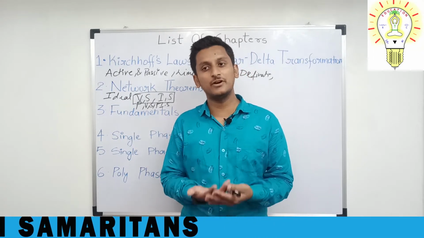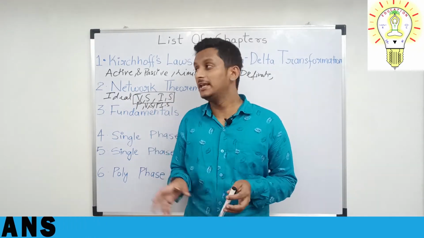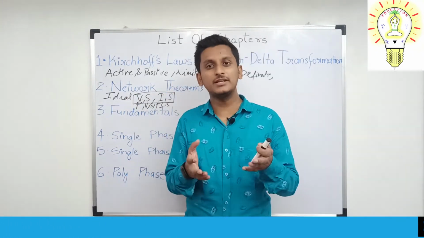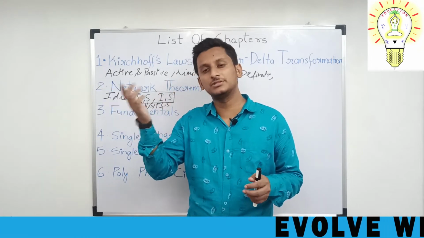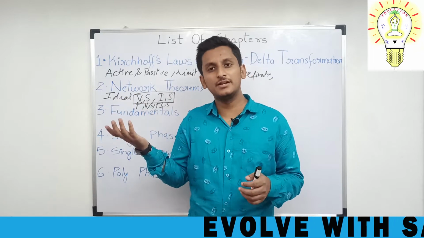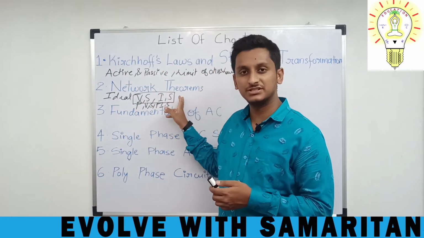So that is the reason why this chapter is introduced. In this chapter, you will be seeing certain theorems. When the number of ideal voltage sources or practical voltage sources is increased n number of times, then you have to apply some theorem.